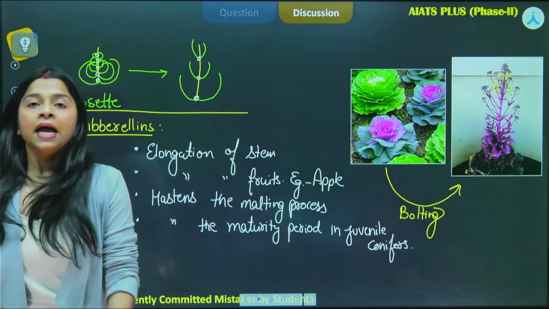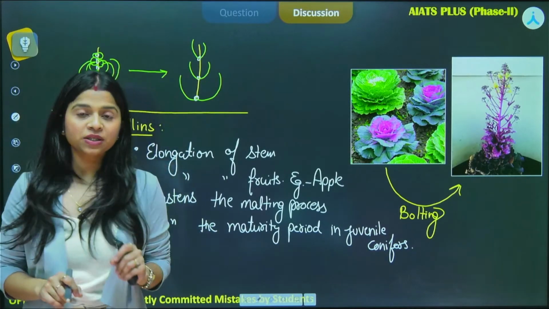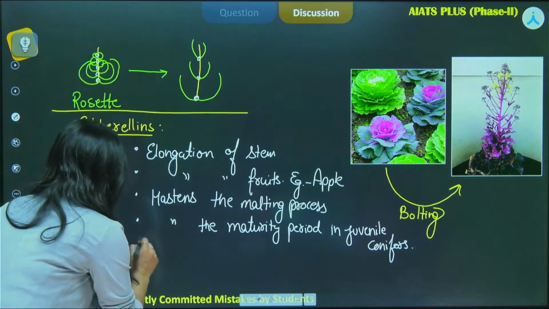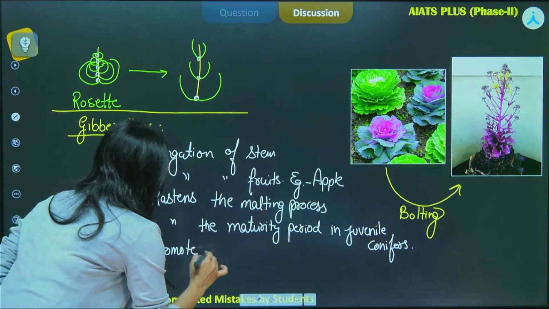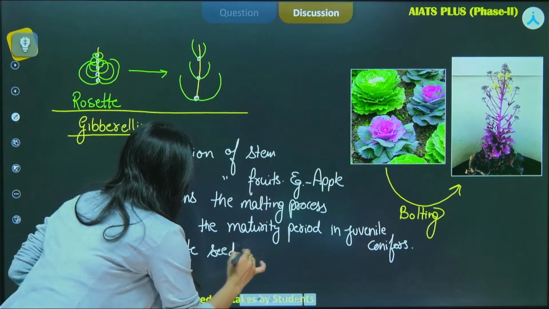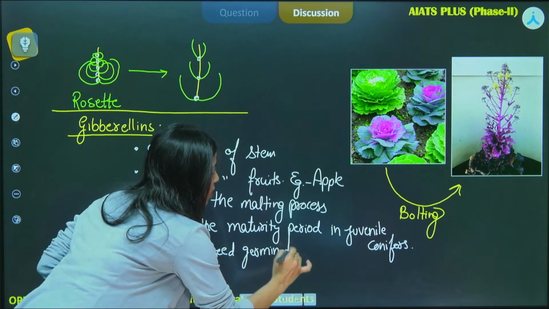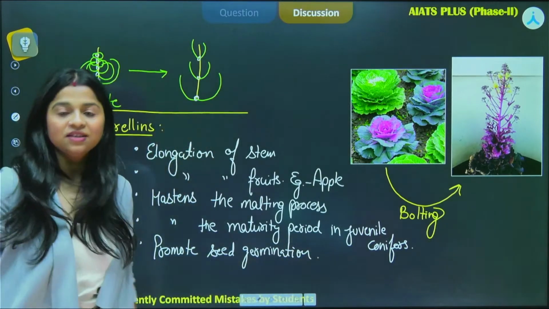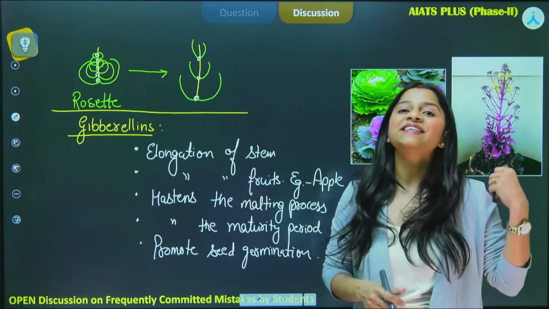Okay. And the last but not the least, a very important function of gibberellins is that they promote seed germination. Why is it very important? Because on the basis of this very function, they act antagonistically to abscisic acid.